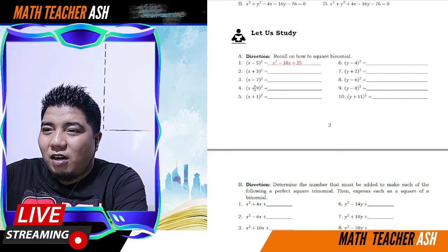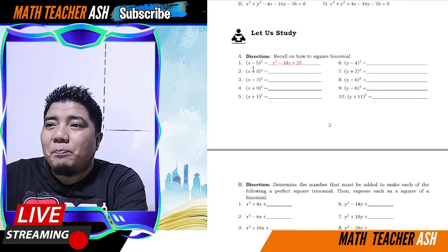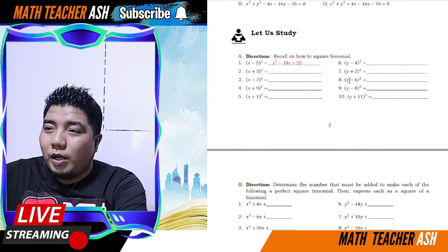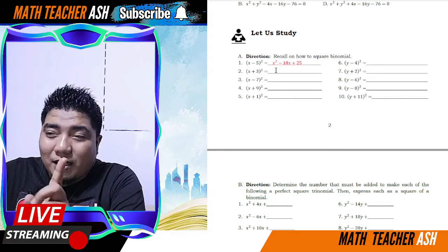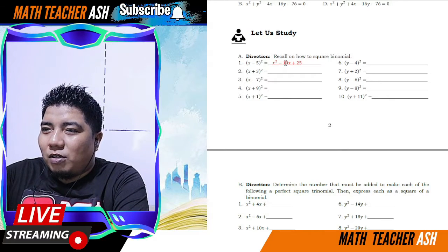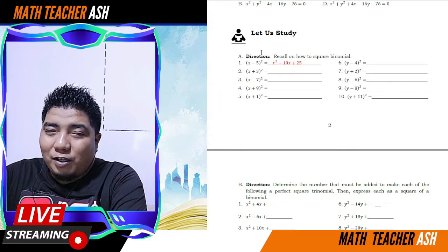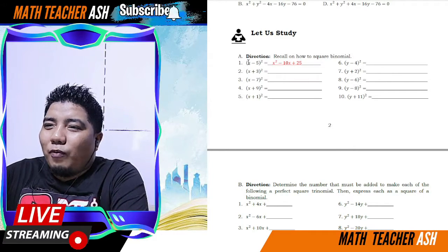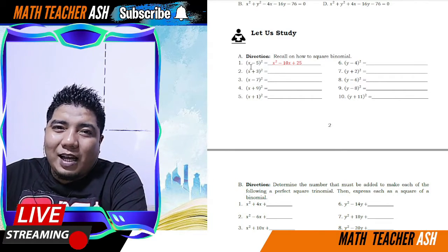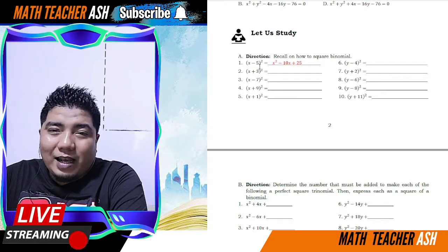Okay, so since these are one variable lamang po at saka wala siyang numerical coefficient except 1, so therefore, ito magiging x squared, y squared, and so on. Okay, so yun ang magiging first term ng mga answers natin. Pangalawa naman is ito, the middle term. The middle term is basically twice the product of the first and the second term. Example, yung first natin is x, yung second term natin is negative 5. So, i-multiply mo lang yan sila, negative 5x, tama? Then, twice of that, or i-double mo lang yon, so magiging negative 10x.